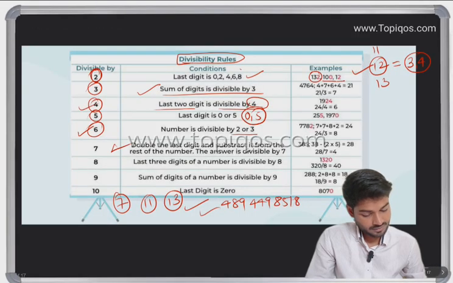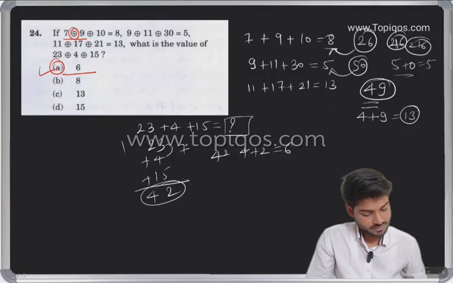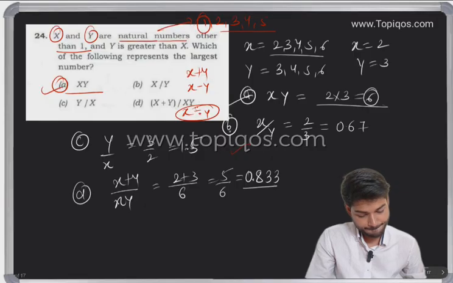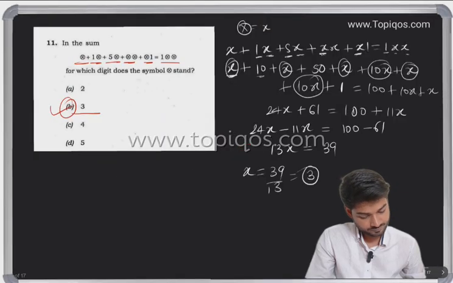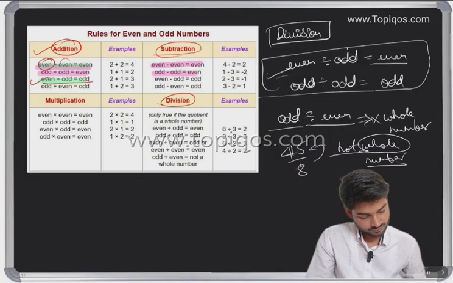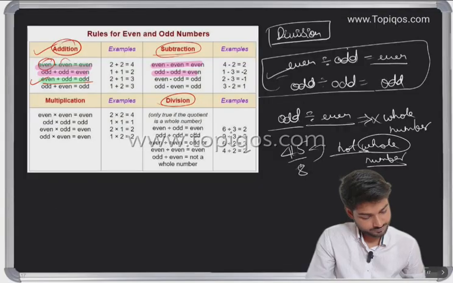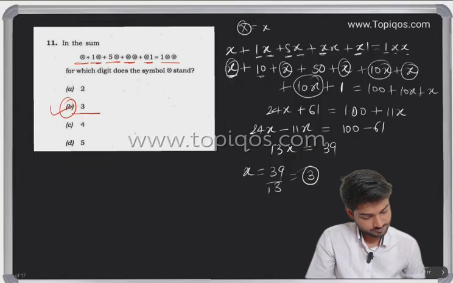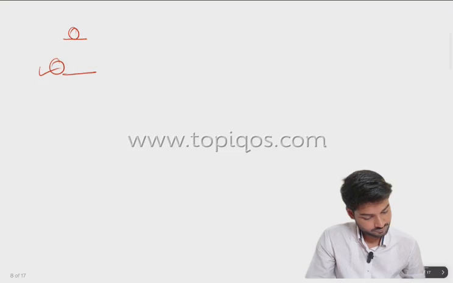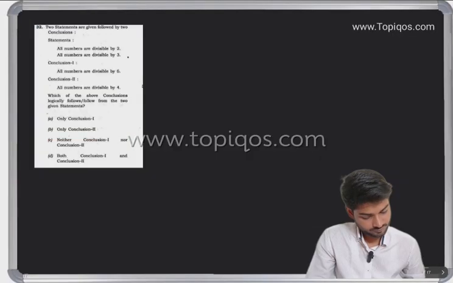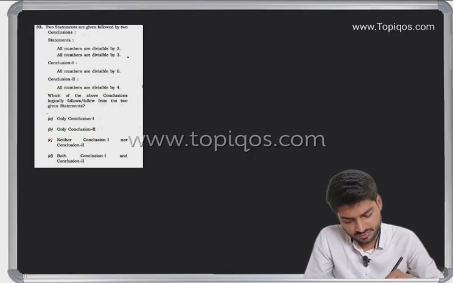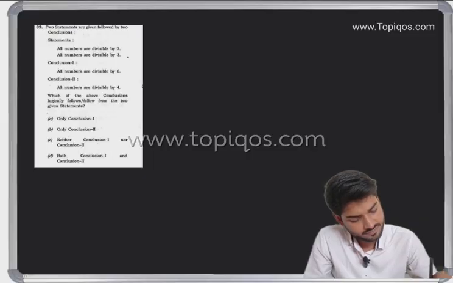Let me write this on a different page. Okay, I'll write here, then we'll erase.